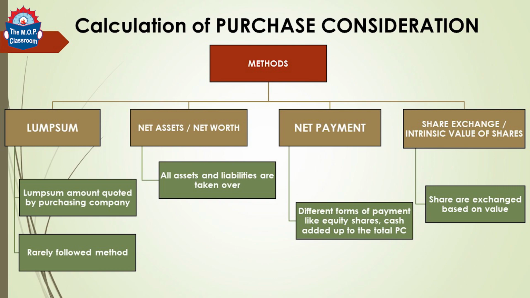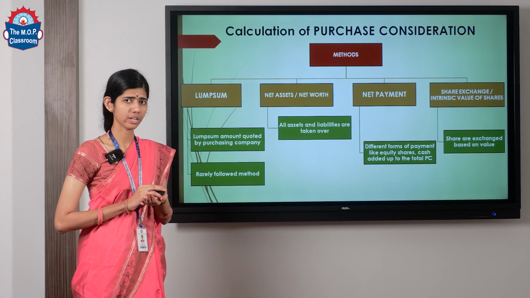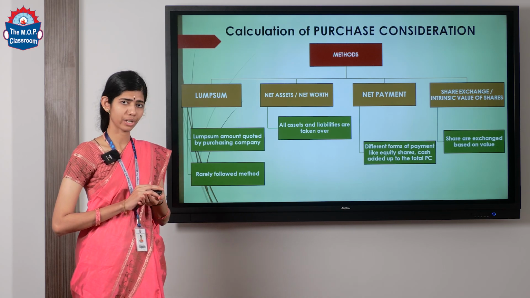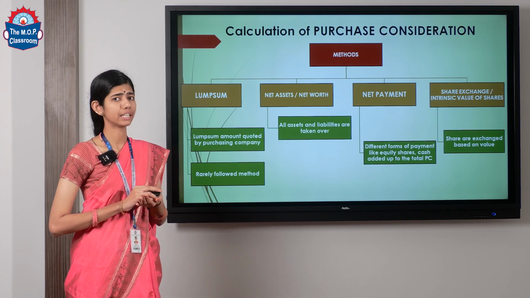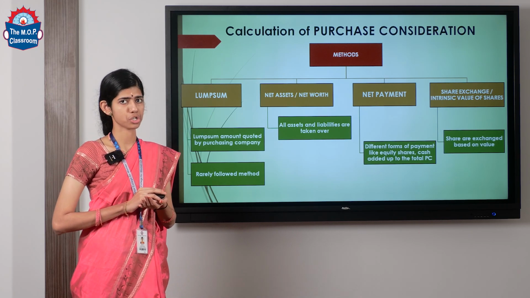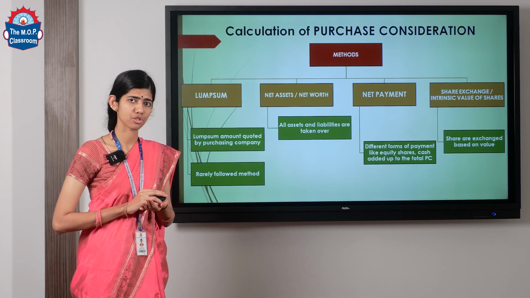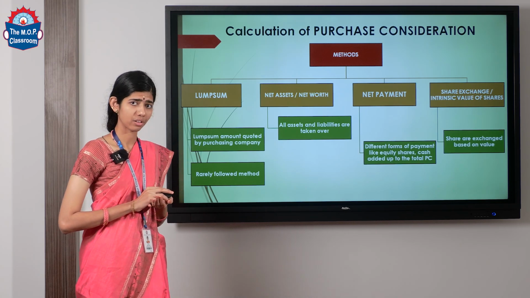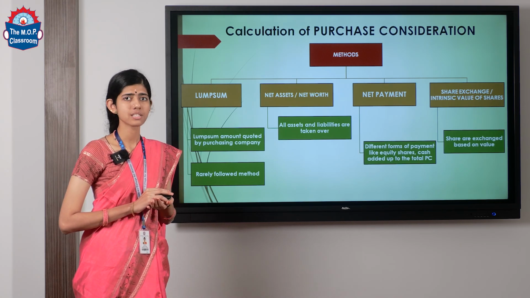Fourth is share exchange or intrinsic value of shares method. Under the lump sum method, a lump sum amount is quoted by the purchasing company, and it is also a rarely followed method. Under the net assets or net worth method, all the assets and liabilities are taken over. Under the net payment method, different forms of payment like equity shares and cash are all added up to compute our purchase consideration. Finally, under share exchange or intrinsic value of shares, the shares are going to be exchanged based on a value.